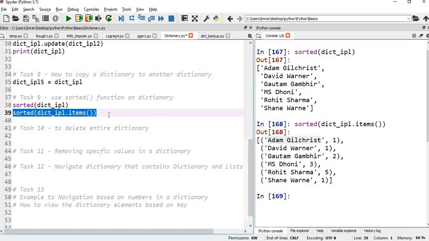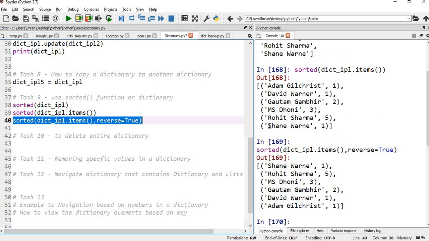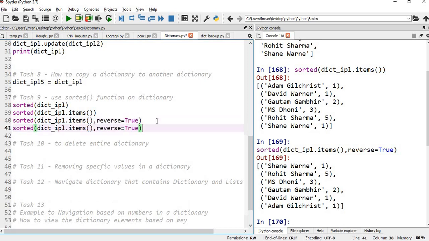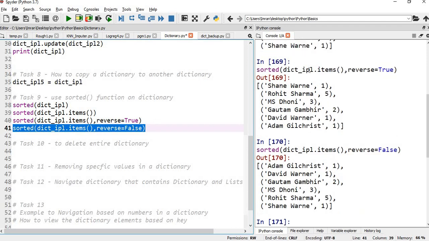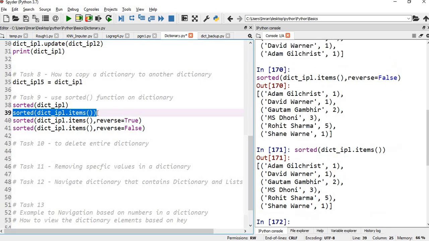Again, we can pass the items, and then say reverse is equal to true. If we do that, you can see that Shane Warne, S, will come at the top, then R, in descending order. What if we don't give reverse as true, and give reverse as false? In that case it will be the same as when we don't pass anything. If you don't give reverse is equal to false, or if you leave it out, it will be the same.